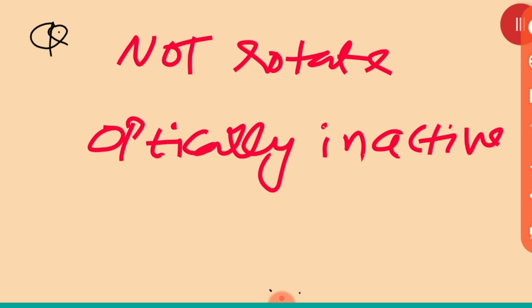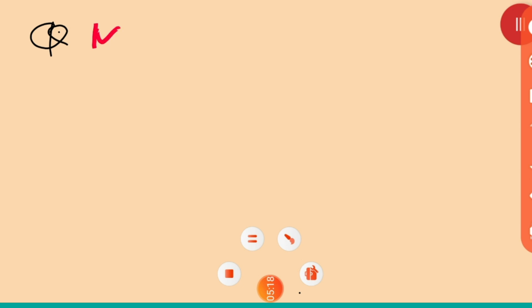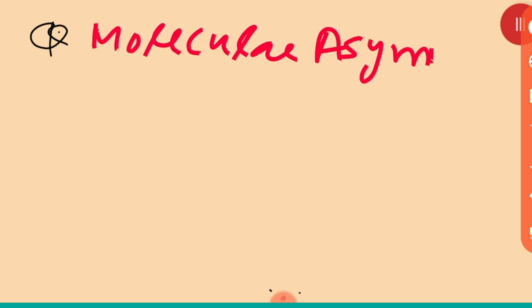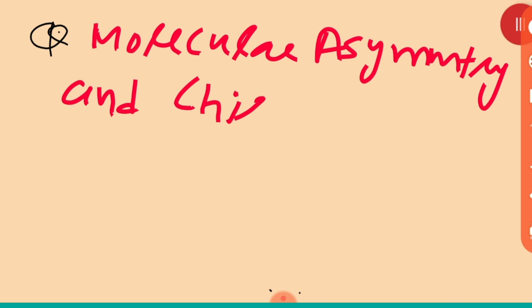After that, the next part is about molecular asymmetry and chirality.